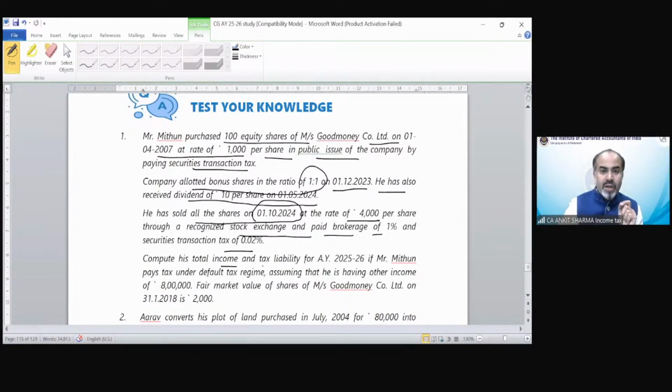Compute his total income and tax liability if Mr. Mithun pays tax under default tax regime, assuming that he has other income of 8 lakh rupees. Fair market value of shares of Messrs. So and so was 2,000 on 31st January 2018. So that is the section 112A concept which we are going to solve one by one.